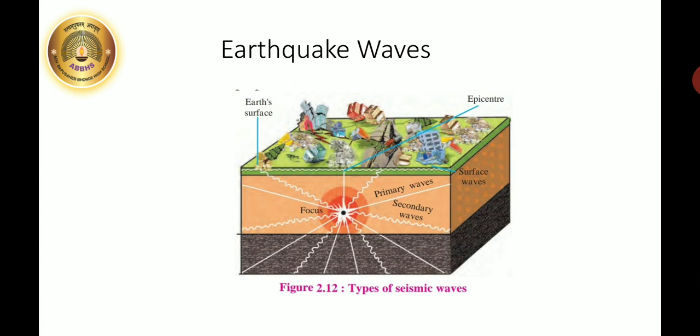The primary waves, how do they move? They move towards the surface and the particles in the rocks move to and fro. And due to this, before collapsing, the buildings move to and fro during an earthquake. And the surface waves, the most destructive, spread all over the circumference of the earth. Now they cover the area according to their intensity. And so the surface waves are the most destructive waves.